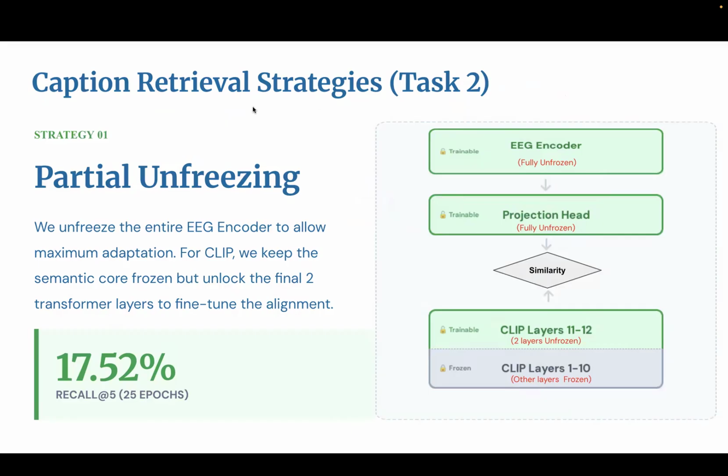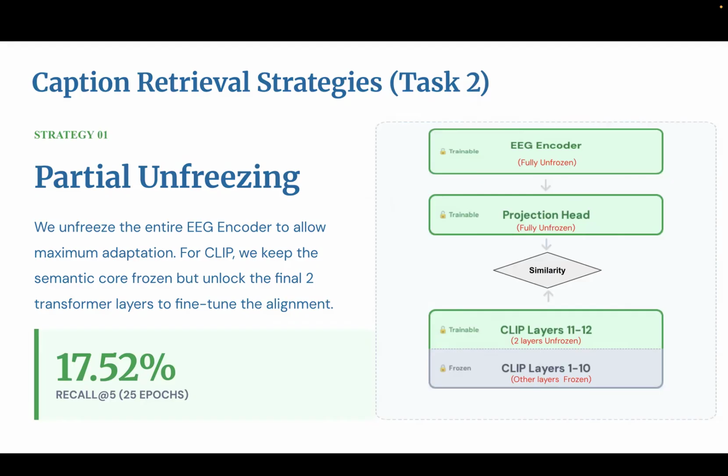Now coming to task 2. We used two strategies for task 2. The first one was partial unfreezing. As you can see in this diagram on the right, the EEG encoder, which is the backbone that we picked up and plugged into part 2, is kept unfrozen. We use new projection heads that were trained completely from scratch, so even those were kept unfrozen.